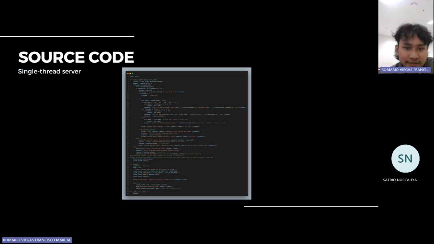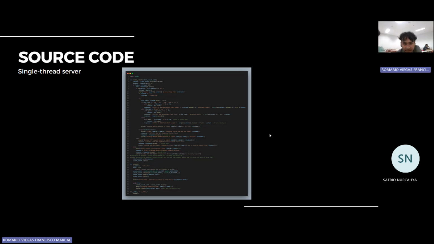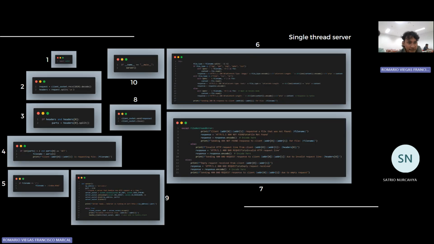Okay, here is our code of the single thread server. As we can see from the first line, import socket, the function is just to import the socket.